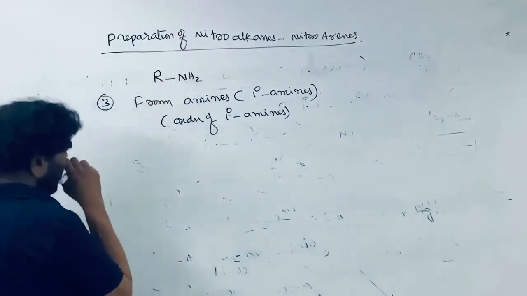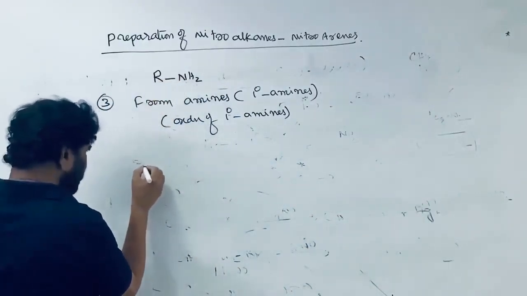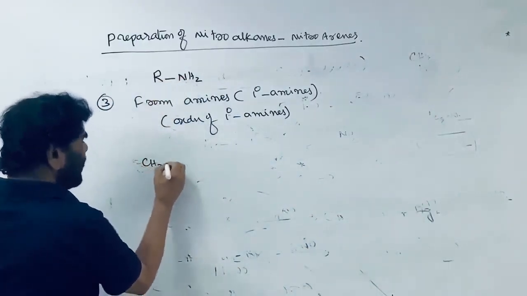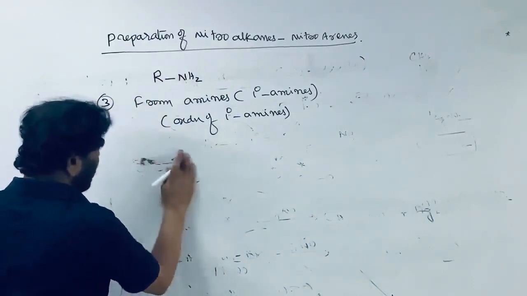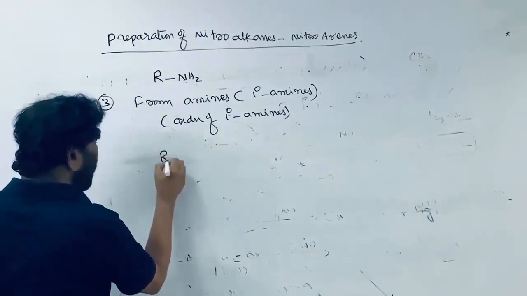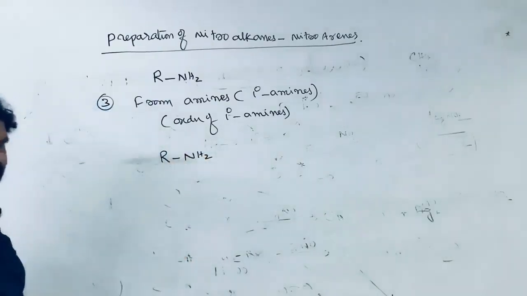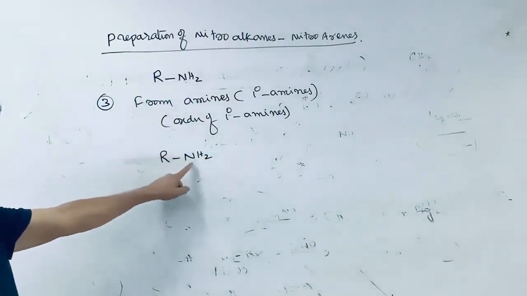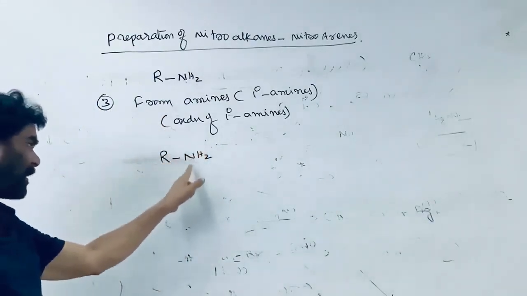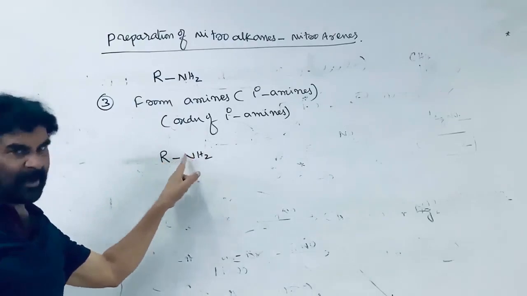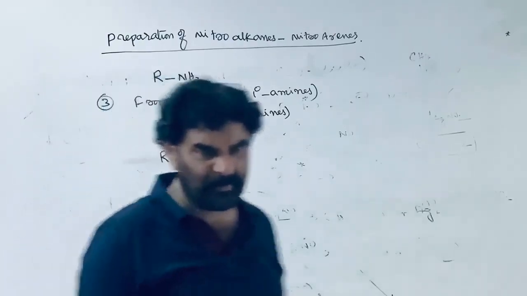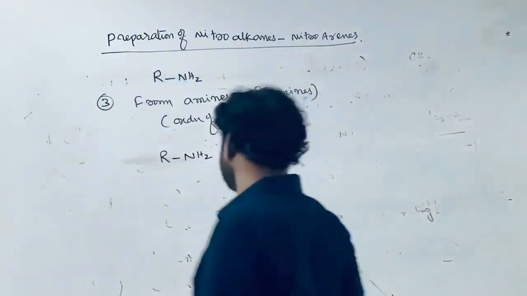Primary amine. See, RNH2 is the primary amine. In the case of amines, the degree depends on the number of organic groups connected to the nitrogen, not on the degree of the carbon to which the nitrogen is attached.